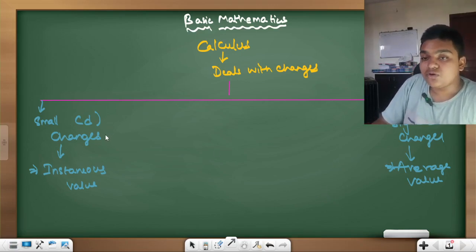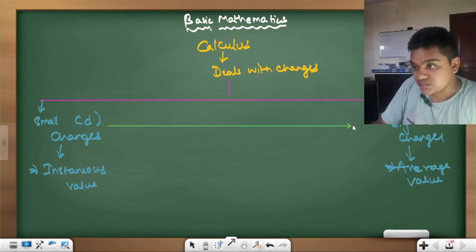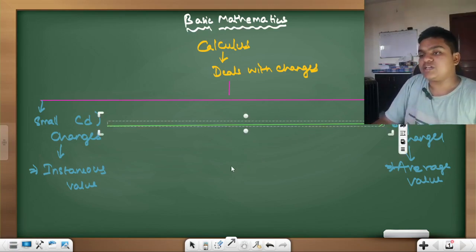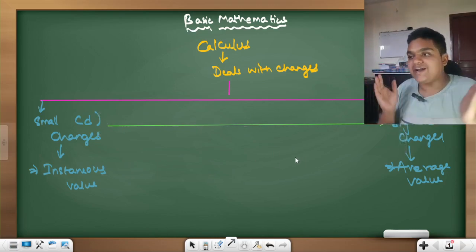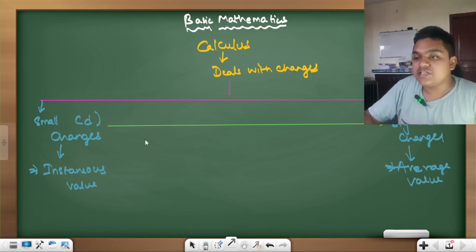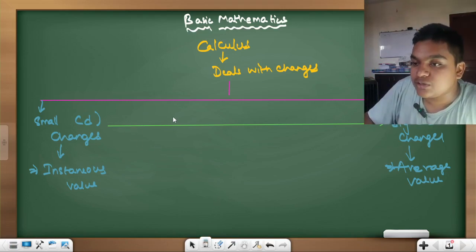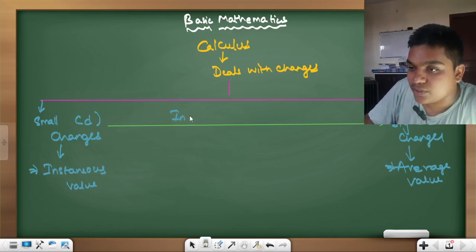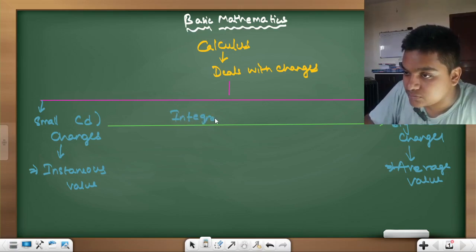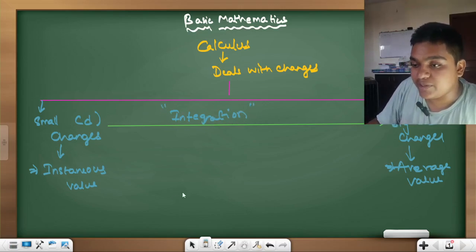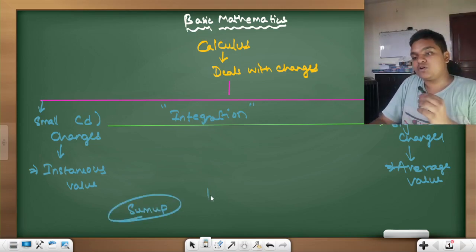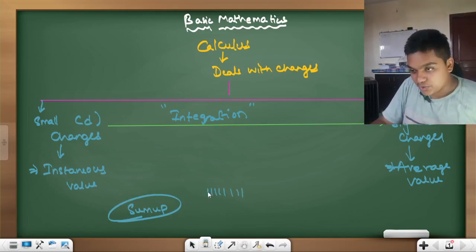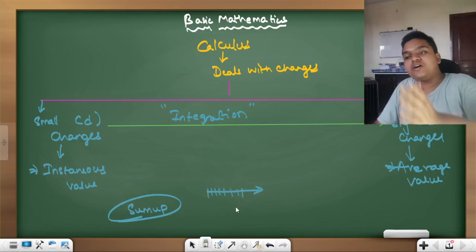So when we are moving from small changes towards big changes, you take very small changes and you want to add them up and create a big change. Then you have to use the required concept of integration. The literal meaning of integration is to sum up. When you want to sum up or merge very small values into a big value, you have to use integration.